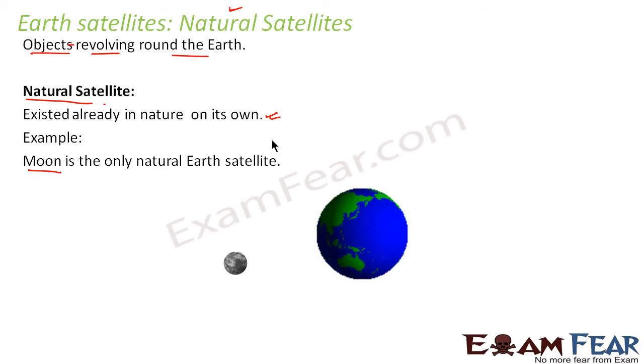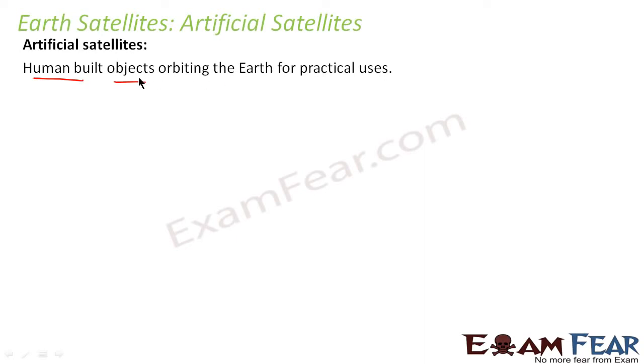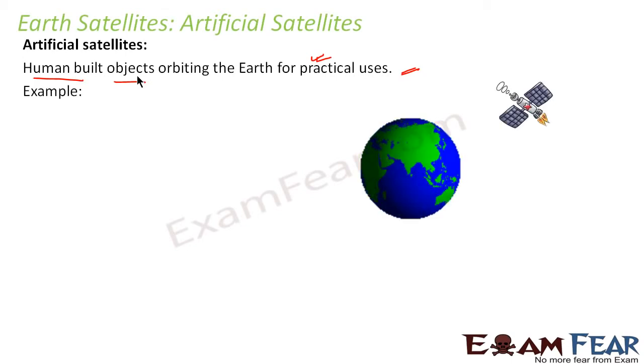Now let us have a look at artificial satellites. Artificial satellites are human-built objects orbiting the Earth for practical uses. This means that human beings develop certain kinds of objects which are capable of revolving around the Earth. Now, when human beings take so much pain in developing such artificial satellites, obviously they have certain practical purposes because of which they are built. There are several purposes which these artificial satellites serve. We will see that.